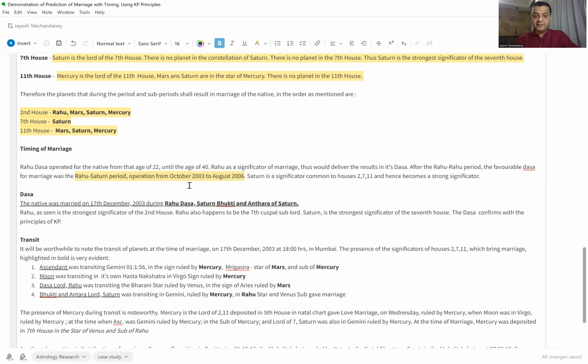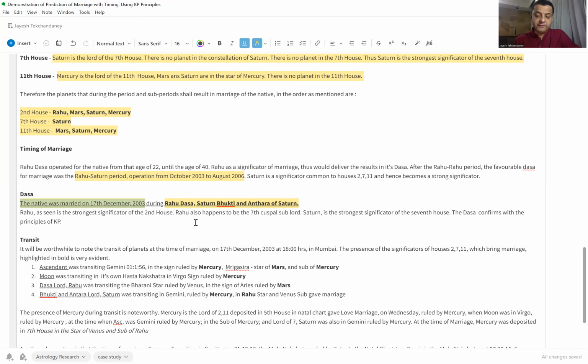Saturn being a strong significator, the actual period when the marriage happened was in Rahu Dasa, Saturn Bhukti, and Antara of Saturn. So Saturn, being the lord of the seventh, the strongest significator of the seventh, gave marriage to the native in its Dasa and Bhukti. The marriage actually happened on 17th December 2003.